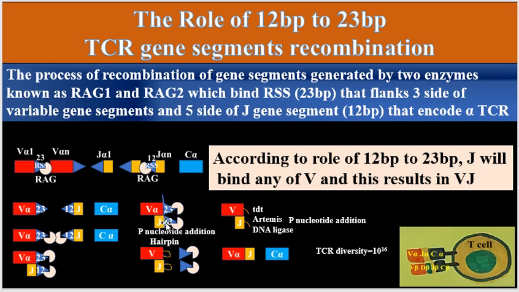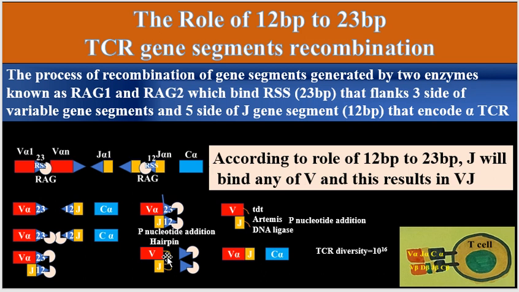It will cut here and it will cut here, and this will end with formation of a hairpin. It looks like this. Actually, during this stage, some nucleotides known as palindromic or P nucleotides will be added.